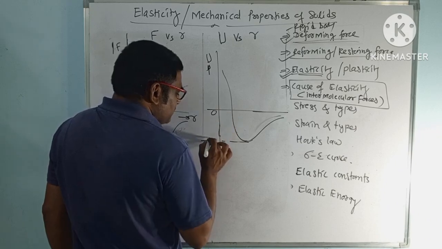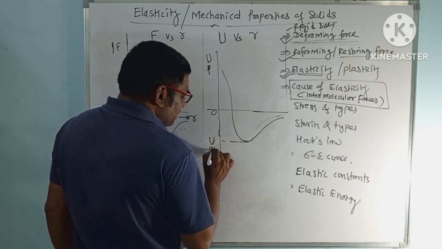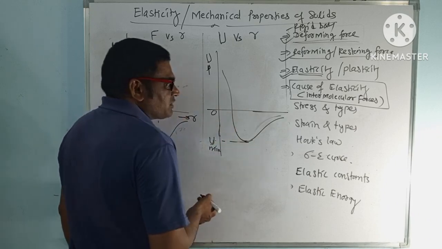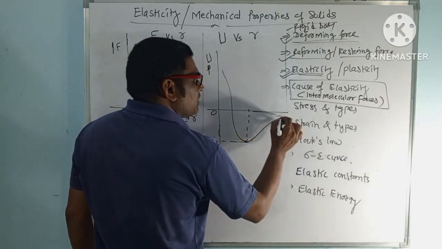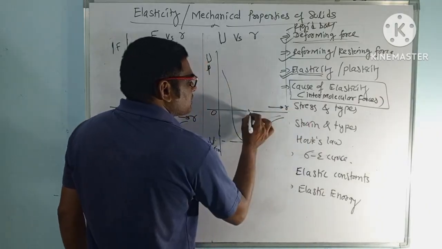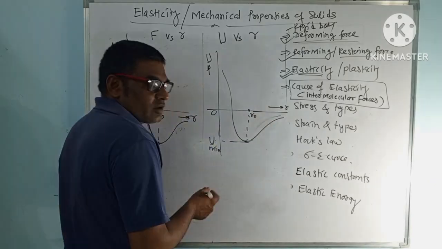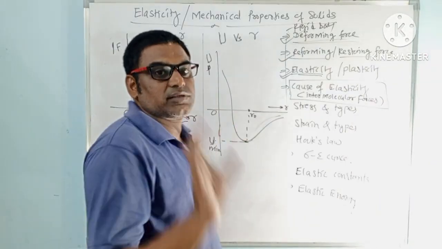Potential energy zero, potential energy negative, means minimum, we can say. So this is the minimum potential energy, and this is the distance r0. Distance is increasing on this side, and this is r0, the original distance, at standard pressure and temperature.